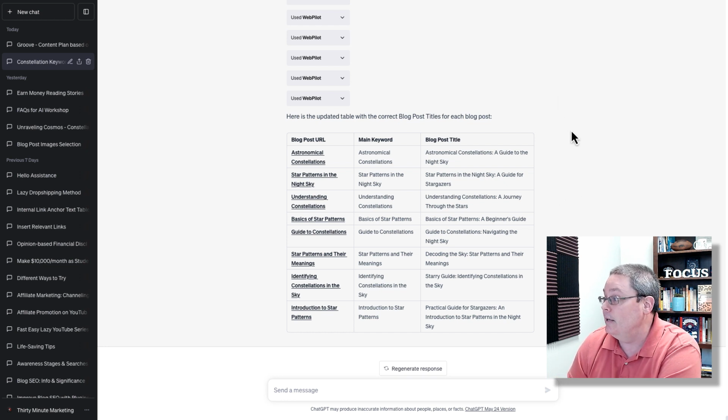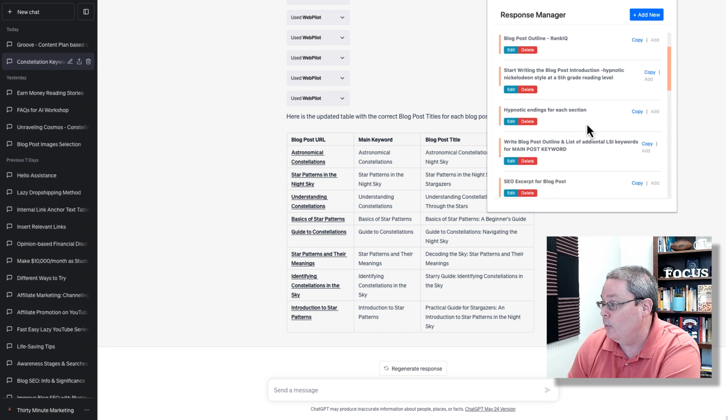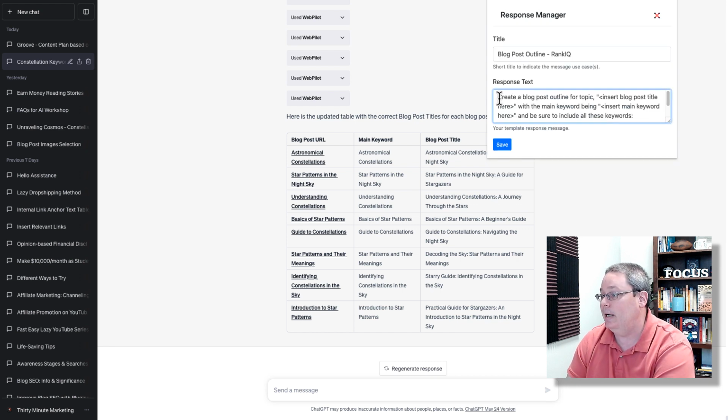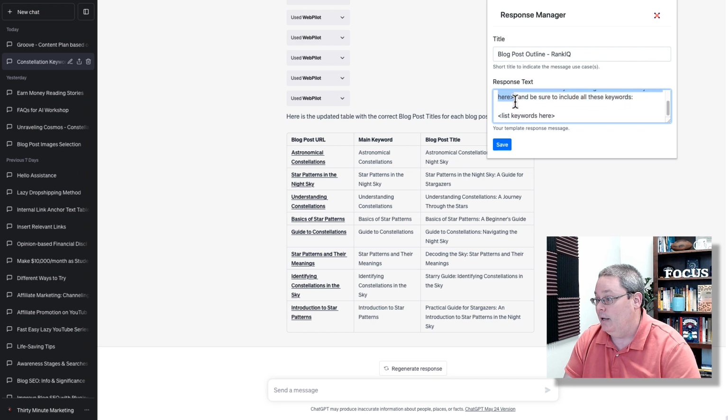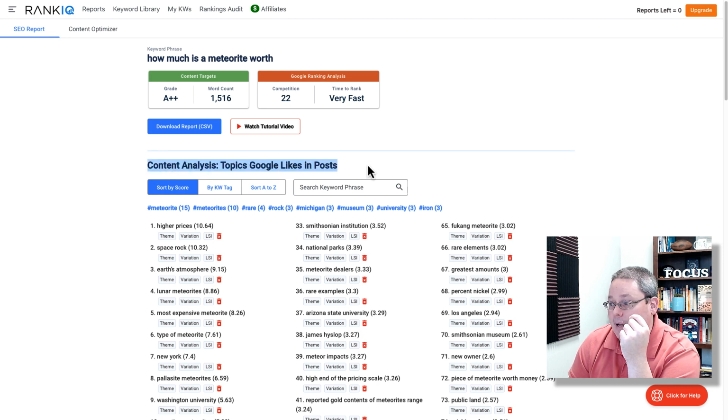But the idea here is once I get all that set, even if I don't have my Koala credits and use Koala, what I will do here is I will use the blog post outline for RankIQ. And if you click edit, you'll see that's the prompt or the input that I use. Create a blog post outline for, insert blog post title here with the main keyword being here. And be sure to include these keywords. This list of keywords will be the keywords here that you see from the content analysis.